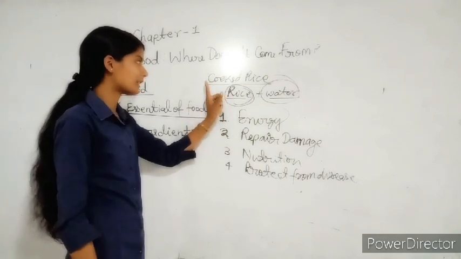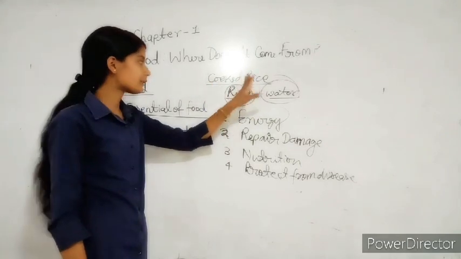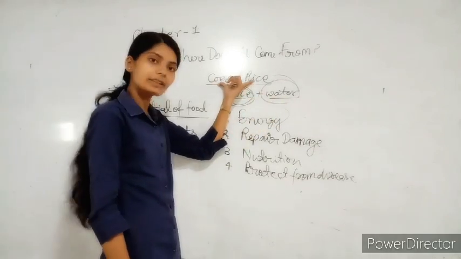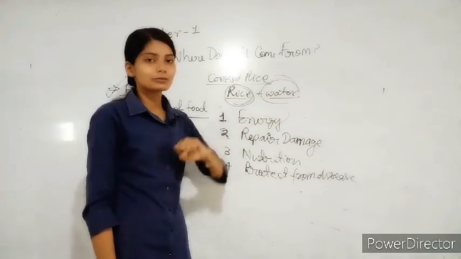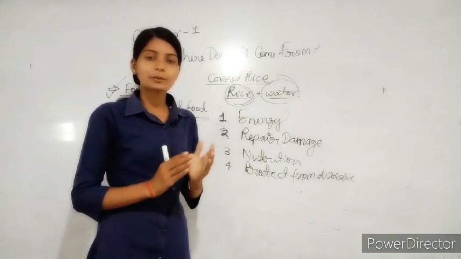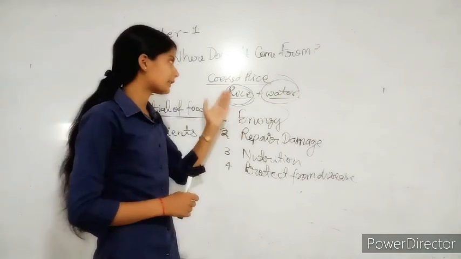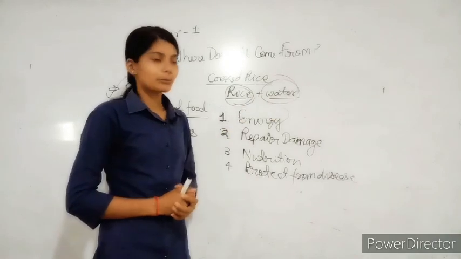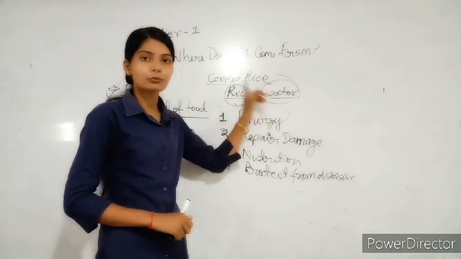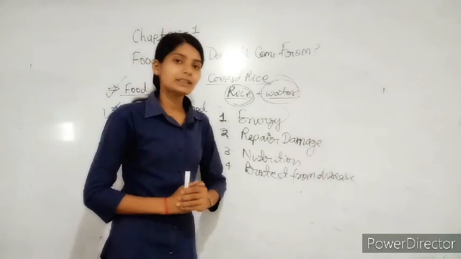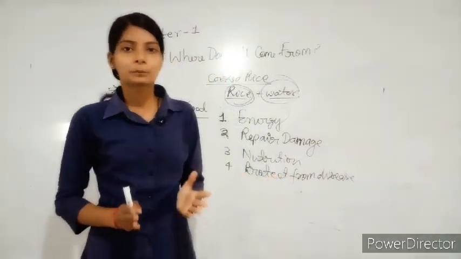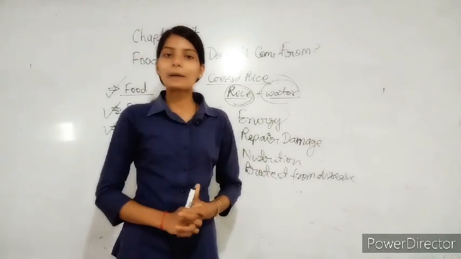You can understand by a short example. I take the example of cooked rice. This is made of rice and water, so its ingredients are rice and water. If anyone asks you what the ingredients of cooked rice are, then you tell them rice and water, because they are the ingredients of cooked rice. But what are the ingredients of pulses? If you know, then tell me fast. Okay, everybody. So, pulses.